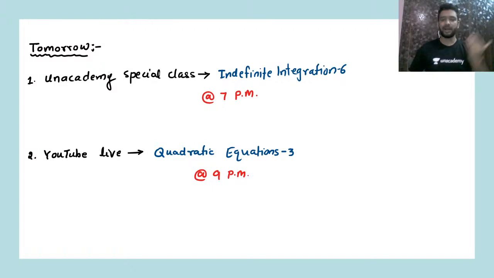And tomorrow on YouTube live there will be quadratic equation lecture number 3. On Sunday we took 2 lectures on quadratic equations, and in the third lecture we'll learn the sign of a quadratic expression, how to find the range of quadratic equations, and the range of L upon L, L upon Q, Q upon L, Q upon Q, that is linear upon linear, quadratic upon linear, linear upon quadratic, quadratic upon quadratic type functions.